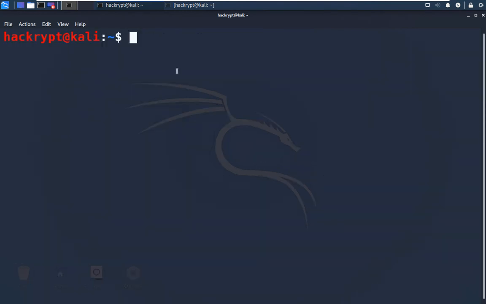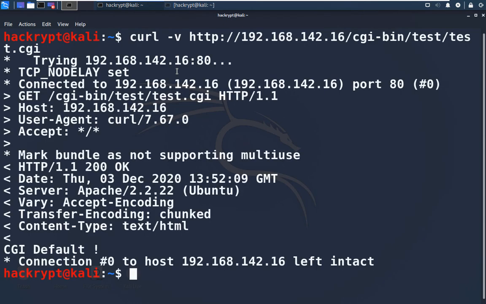Let us see the normal response to that URL. Now here we can see that the output is CGI default. When we make an HTTP request to this URL, these headers are sent, host and user agent. These headers are used as environment variables. Now we can replace the value of any of these headers with a function and the arbitrary command that we want to execute. For the command, we will use a reverse shell. So let us see how we can do that.